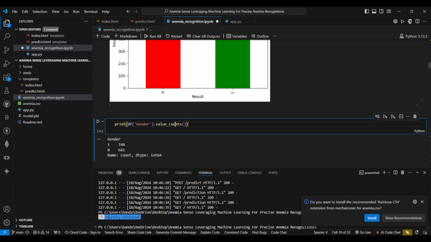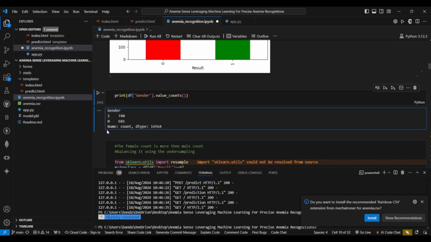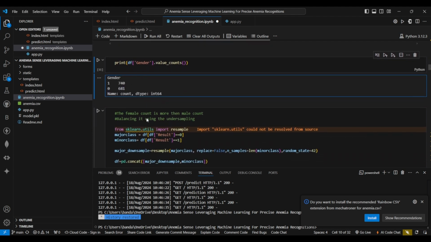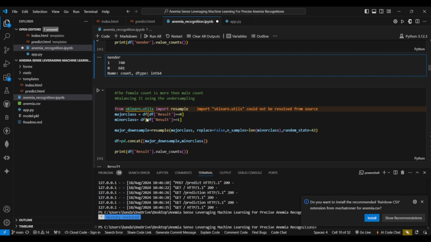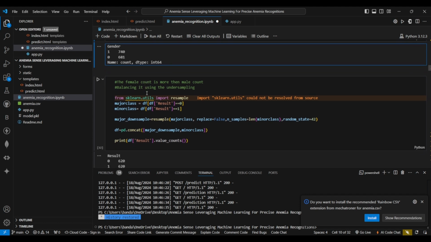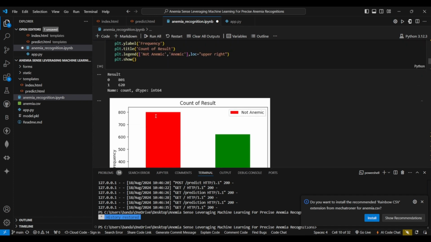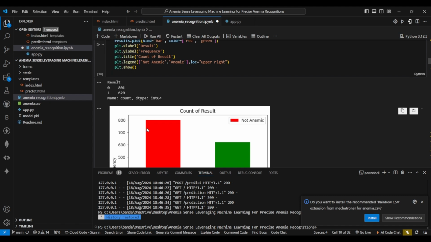We also calculated the same number for the gender, where we got 740 women and 680 men. And we can see the female count is more than the male count. So here we have balanced the result. Here we got an imbalance on the result, where we got 801 results as not anemic and 620 as anemic.